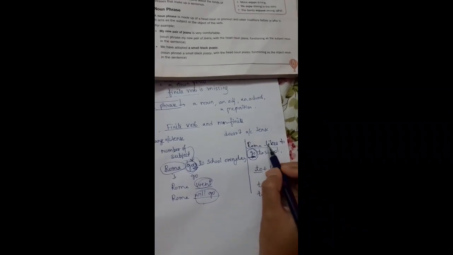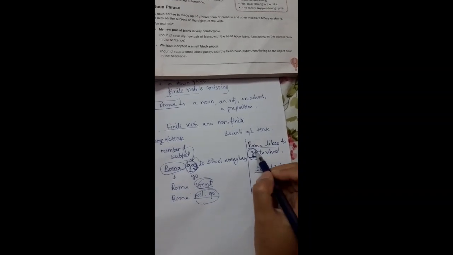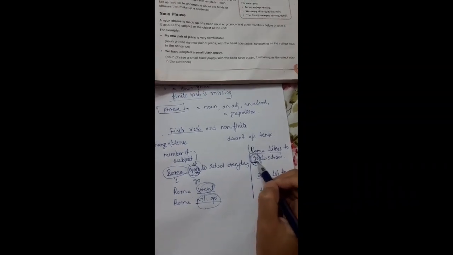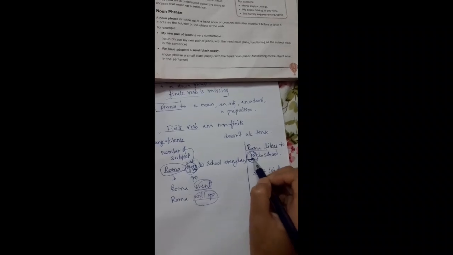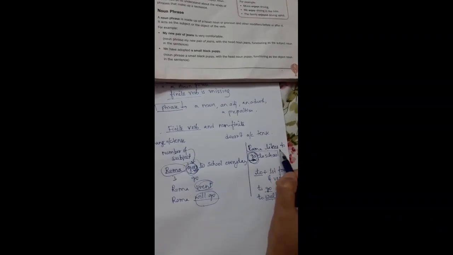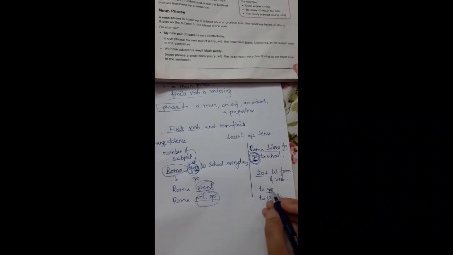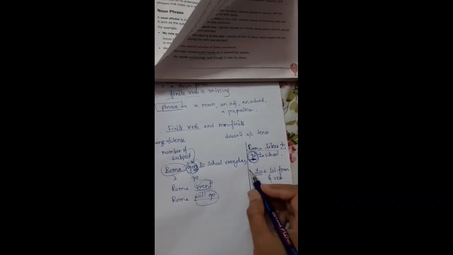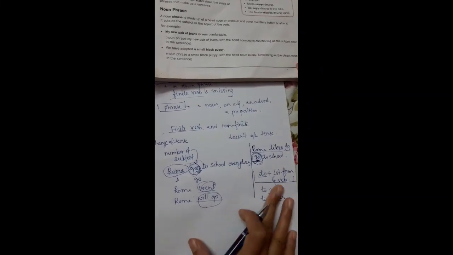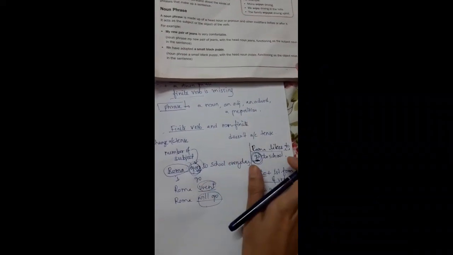Here, "Roma likes to go to school." This "go" will not change to "went", it will not change to "goes", it will not change to "will go". It will remain the same because this is a non-finite verb. And here before "go", what is given? "To." So "to" plus a verb means this is a non-finite verb and it will not change according to the tense. Okay, so leave it at this.